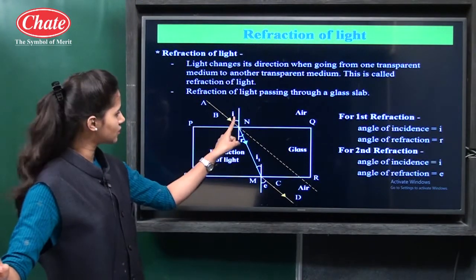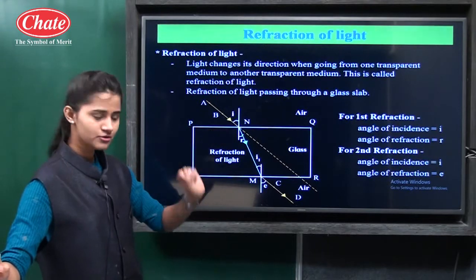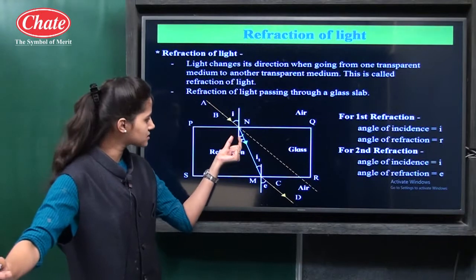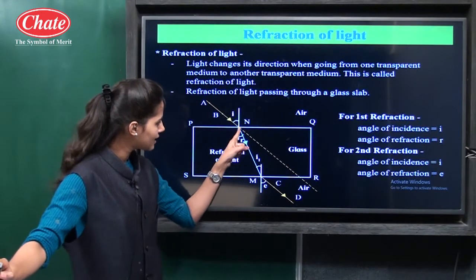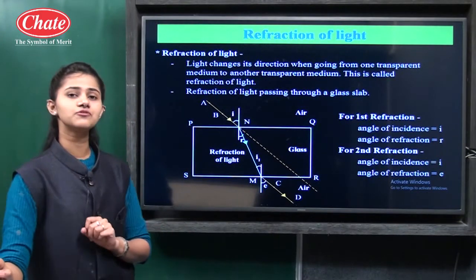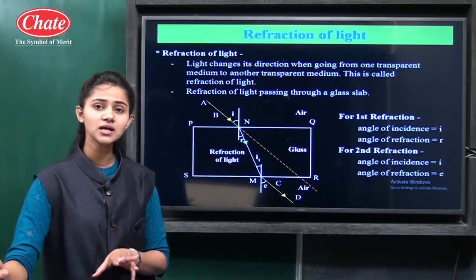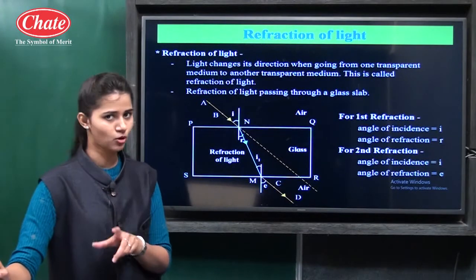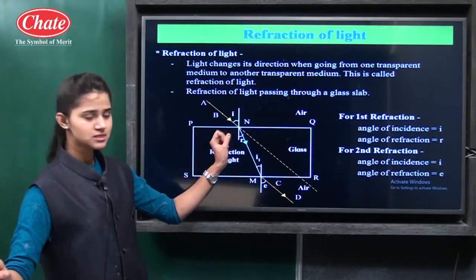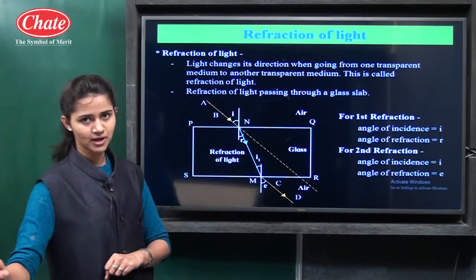And here it is R, the angle between the normal and the refracted ray. So the angle of refraction is the angle made by the refracted ray with the normal. Now you can understand what is the angle of incidence and what is the angle of refraction.